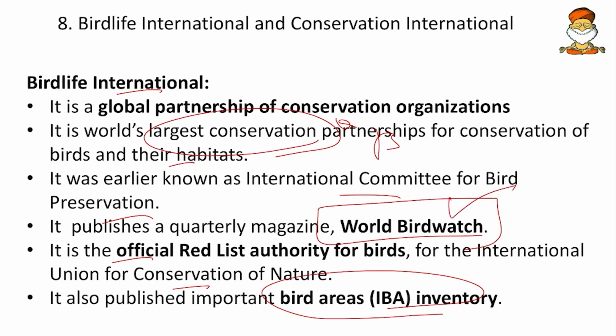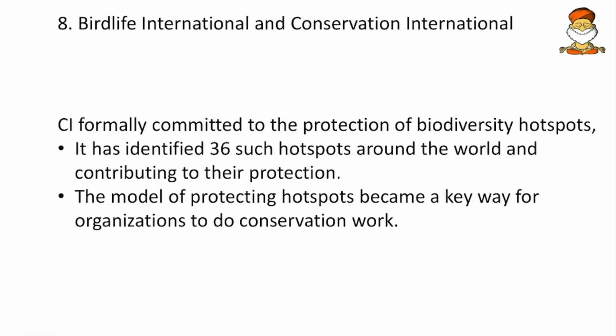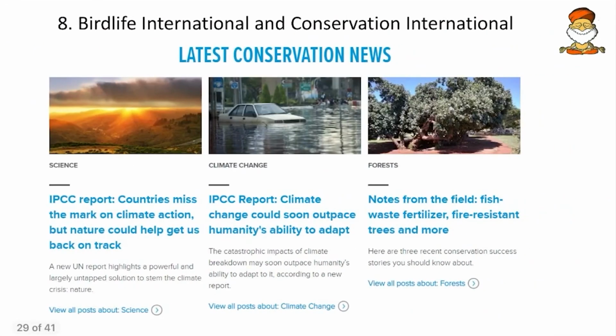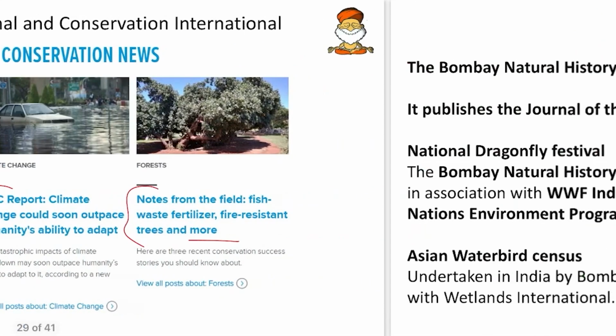So here remember the World Bird Watch, and the Red List Authority for Birds. Then come to the next, Conservation International. It is formally committed to the protection of biodiversity hotspots. We discussed Conservation International earlier also. It has recognized some 36 biodiversity hotspots and is engaged in the conservation of those. The model of protecting hotspots became a key way for the organization to conserve nature. So this is one of the important works of Conservation International. After that it didn't come into the news so much, but we have a website of this. Go to that and see, like it is analyzing the IPCC reports that came out recently. So have a glance over that again.